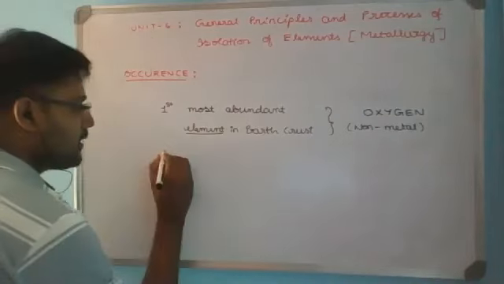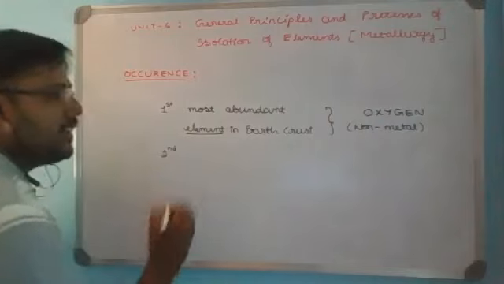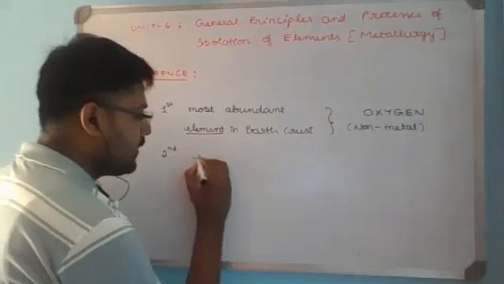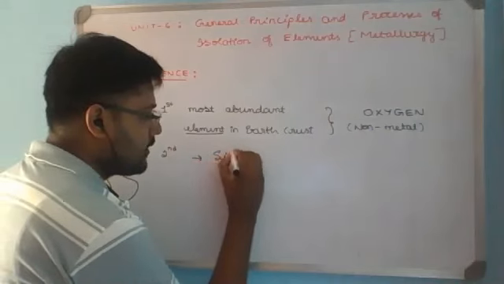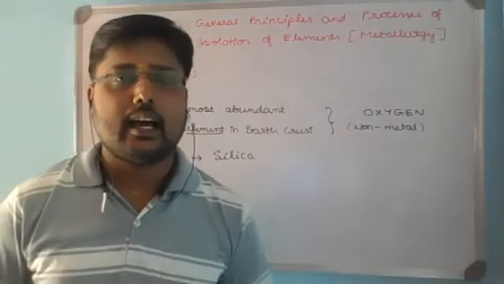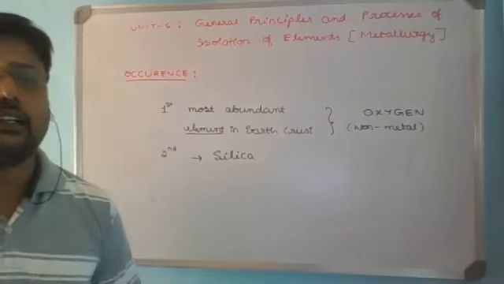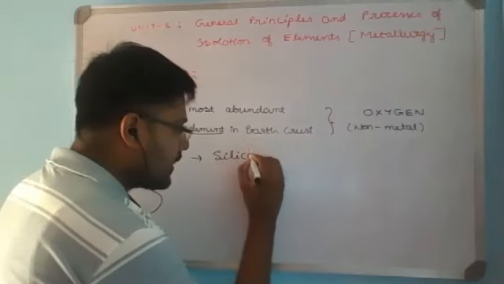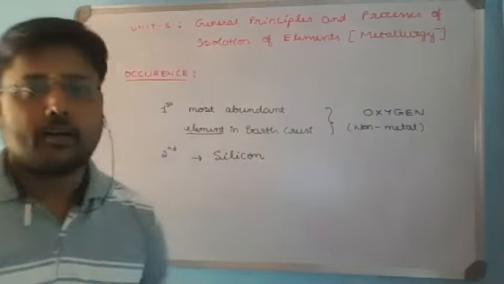If we consider the second most abundant element in the earth crust, it is silica, a sand particle. Silica is the most abundant form of an element; we'll consider the element silicon.